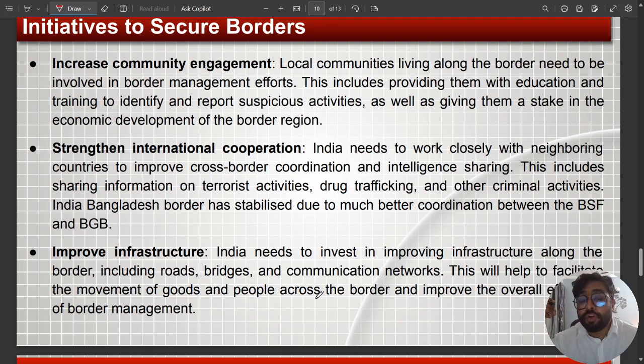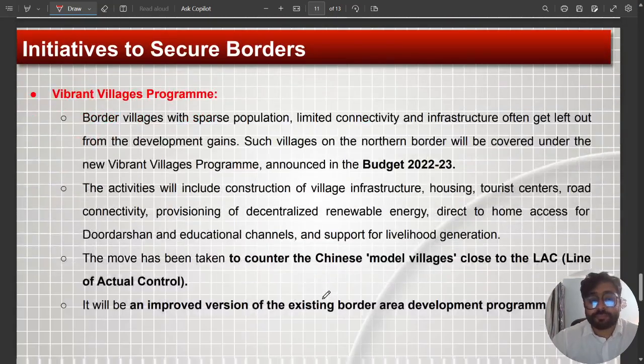And improve infrastructure. We have now invested huge money through different schemes. In just the next slide, I will tell you with which scheme and how we are creating more infrastructure. That includes roads, bridges, communication networks, and other necessary things.